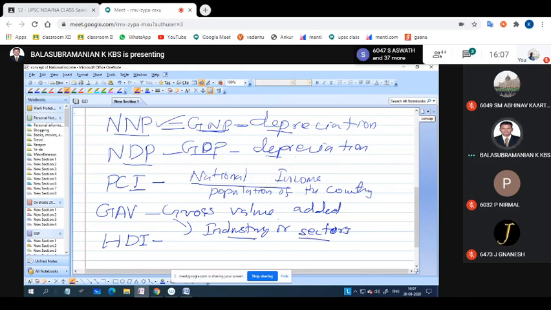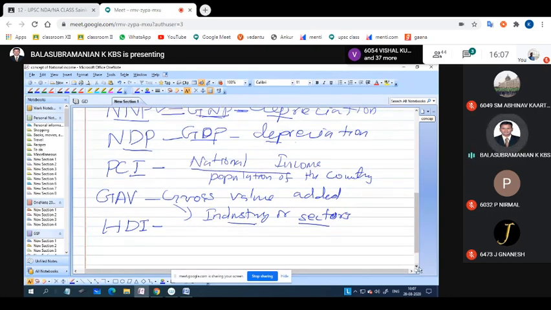Next, the HDI rank, the human development index, which is measured by UNDP, United Nations Development Programme. You studied in the 10th class, second chapter, sectors of the Indian economy.